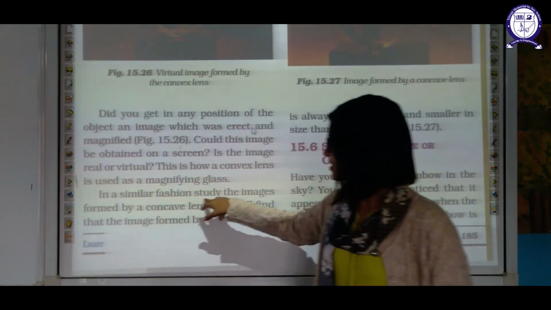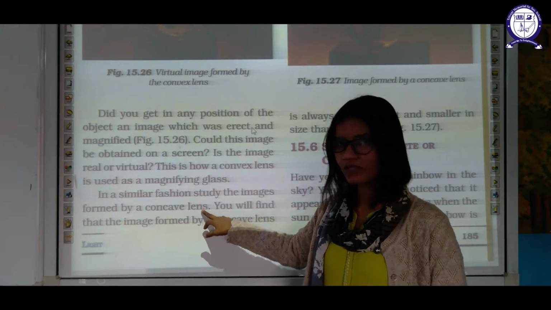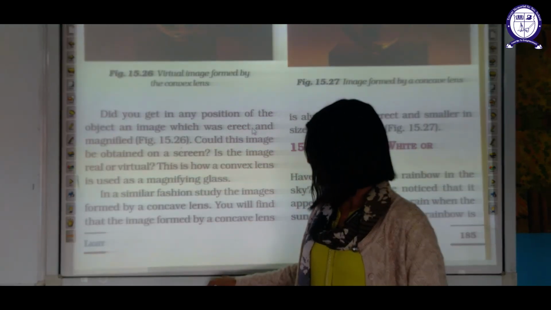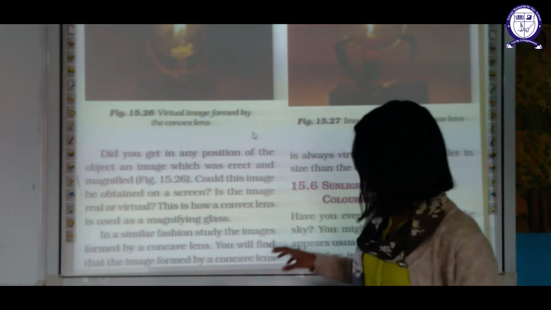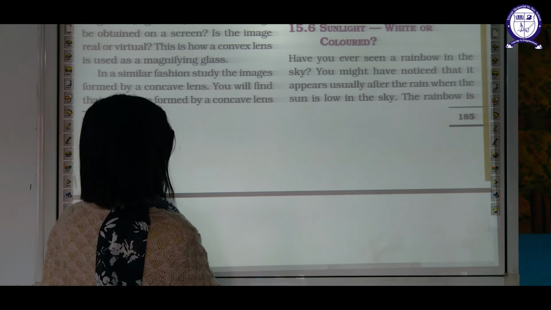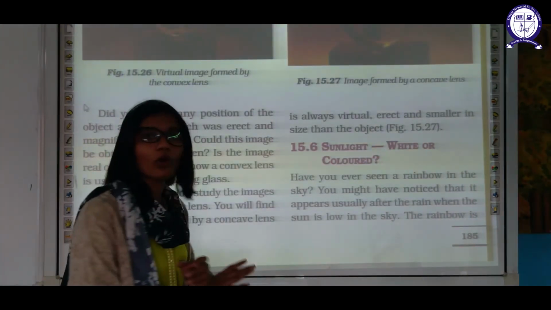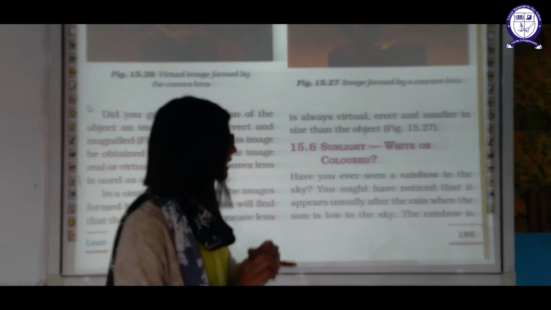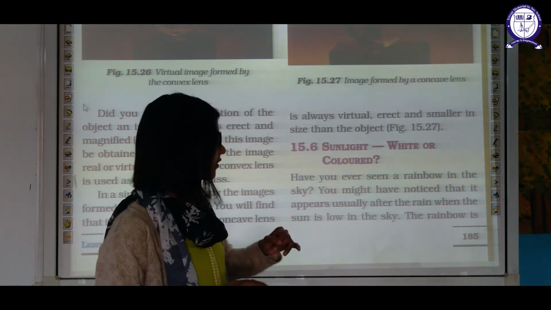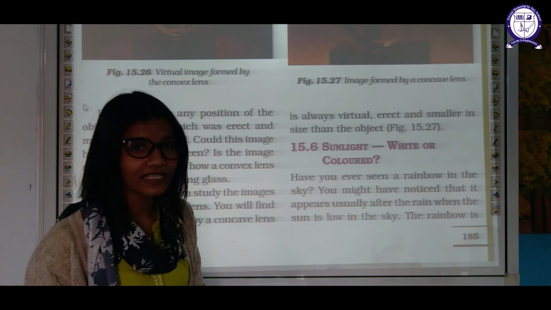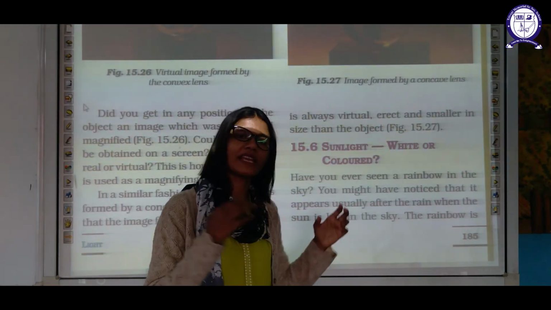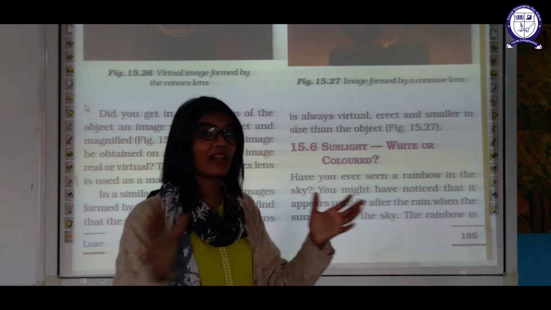In a similar fashion, study the images formed by the concave lens also. It will give a smaller image. Concave lens will always give a virtual, erect and smaller image. What kind of image will you get from a concave lens? Concave lens will give virtual, erect and smaller images. But in the case of a convex lens, it will give an enlarged image.